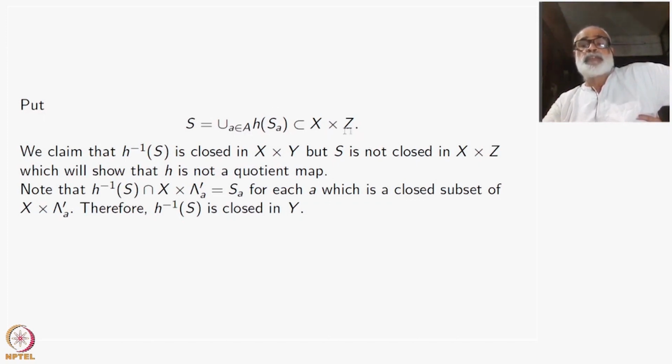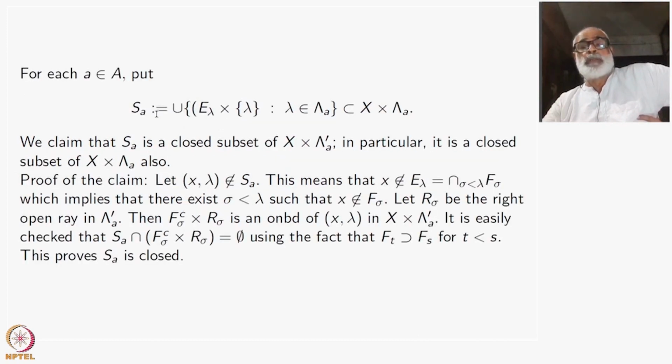That is a subset of X cross Z below, because the first coordinate I have taken as X here. So we claim that H inverse of S is a closed subset of X cross Y, which is nothing but, as I just told you, the disjoint union of all these SAs, which is a subset of X cross Y.